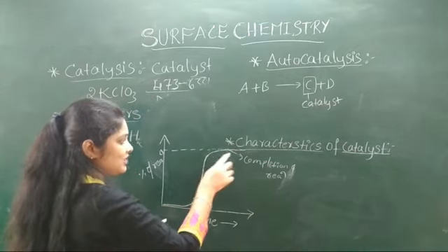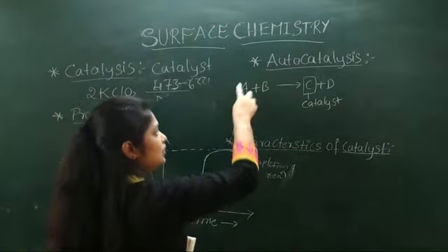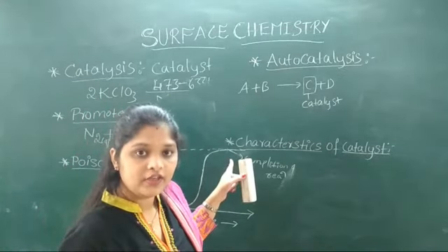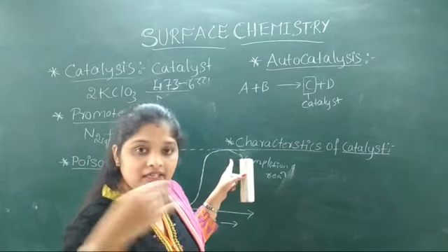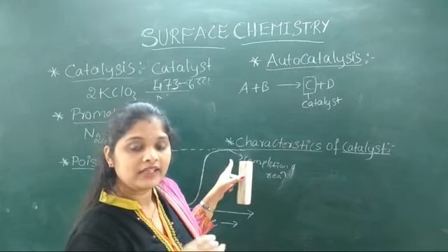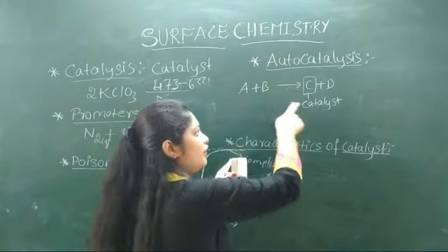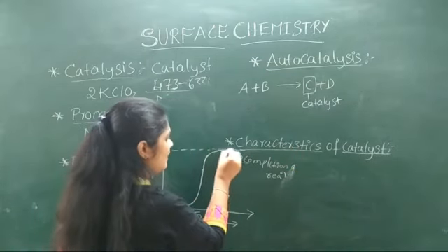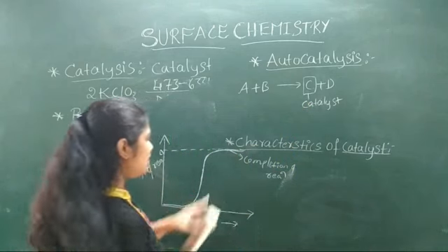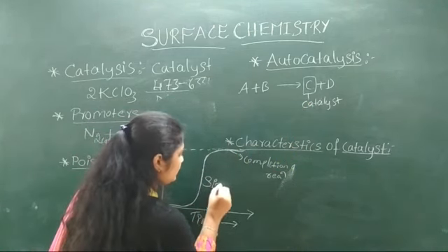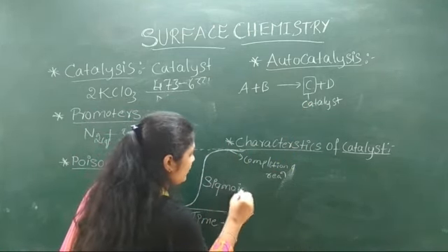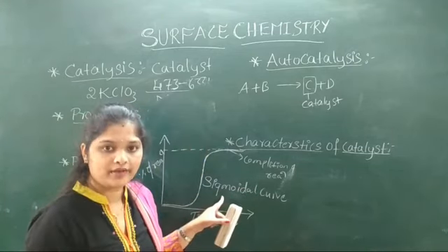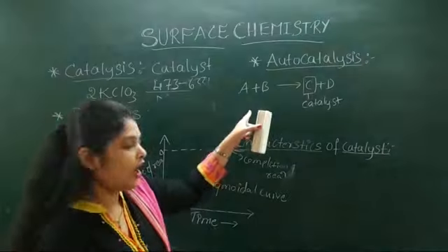Here it decreases because the concentration of reactant decreases at the end of the reaction, right? If the reaction is completed, the reactants are completely consumed. The reactant is consumed, and the production of catalyst, that means C, also decreases, therefore the curve is flattened. So this curve is called the sigmoidal curve, and this is about autocatalysis.